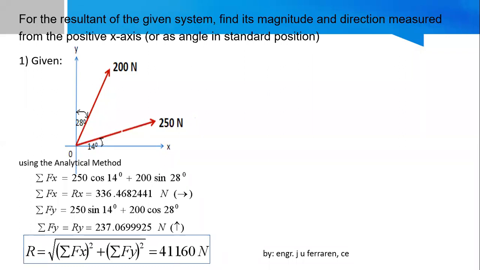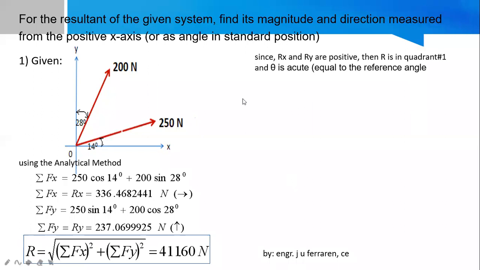So your next problem is, what would be the direction of your force R? Now, since Rx and Ry are all positive, then that would mean R is located in what quadrant? All positive. Quadrant 1. So that is in the first quadrant. If your R is here and your direction angle is here, that would mean that your theta must be acute. And if that's acute, it means that it is equal to the reference angle.